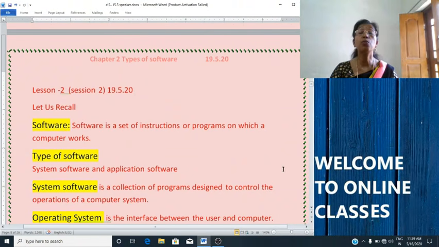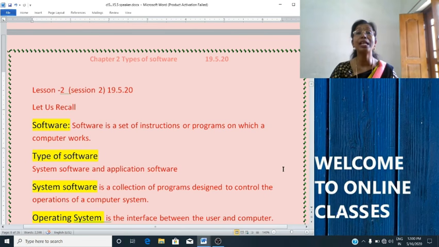We studied about what is a software. Software is a set of instructions or programs on which a computer works. Examples of software are MS Paint, MS Windows, etc. Software can be categorized into system software and application software. What is a system software?